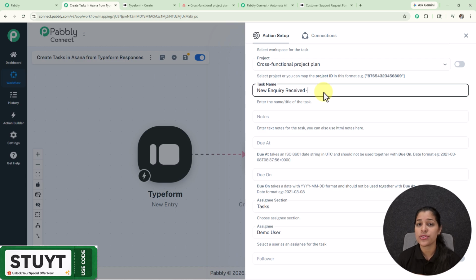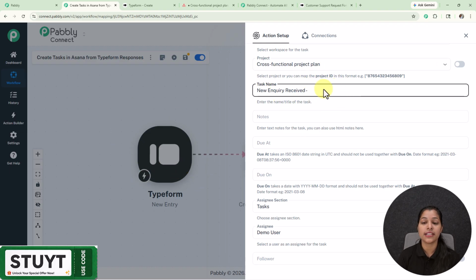So how are we going to differentiate between the tasks? Here I'm going to map the user's name. Now you might be thinking, what is this mapping and how to do it? Mapping is basically inserting the data from the previous step so that you don't have to enter your values again and again, as mapping makes the field dynamic. So here I'm going to map the name of the lead which I have recently received from my Typeform, and the process of mapping is simple.